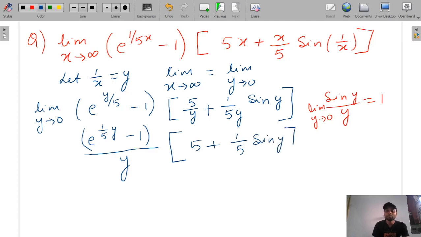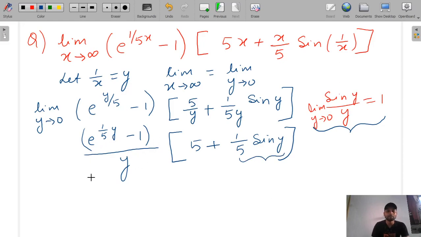We can do it using this also, and then we can solve this question, and if we take y common, then this term will vanish, so it will be a little easy and faster way.